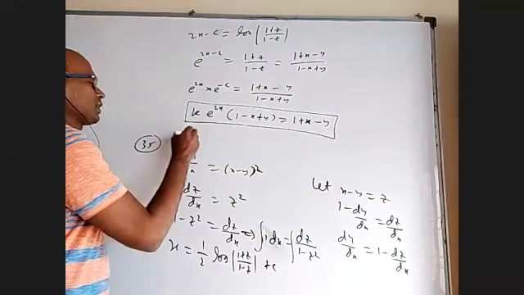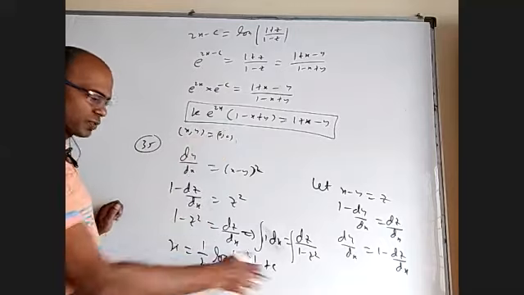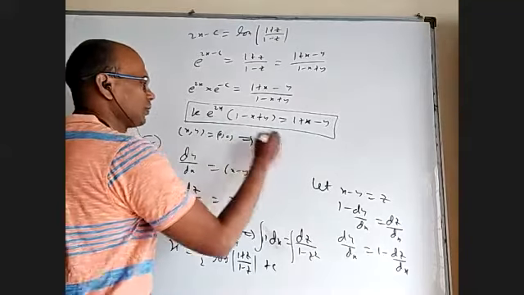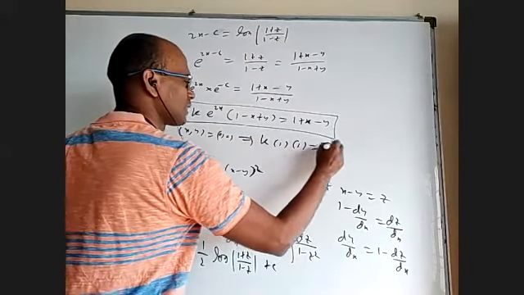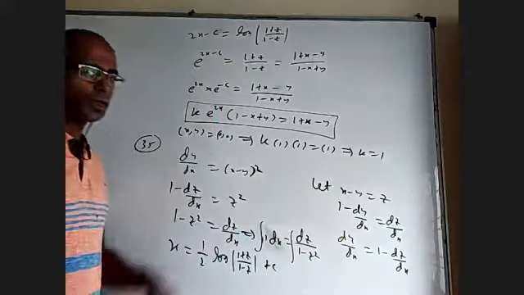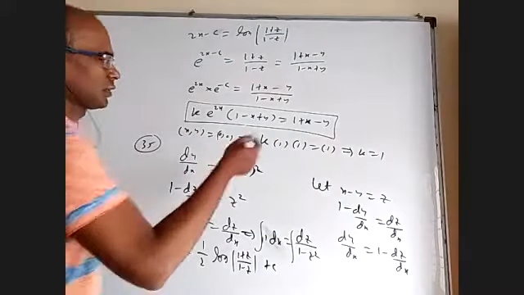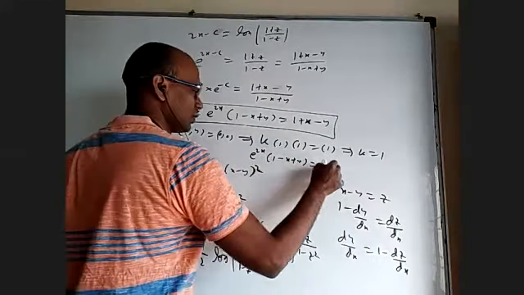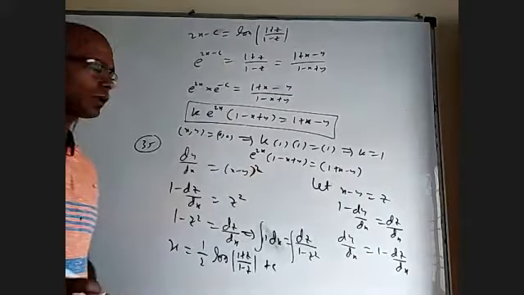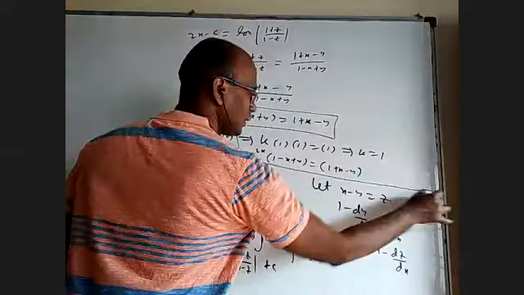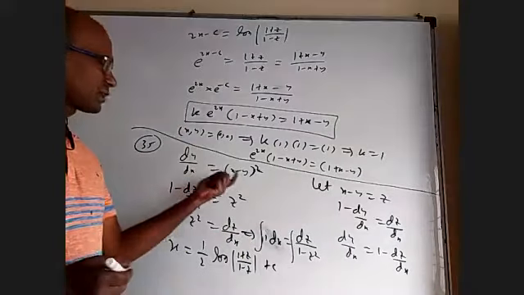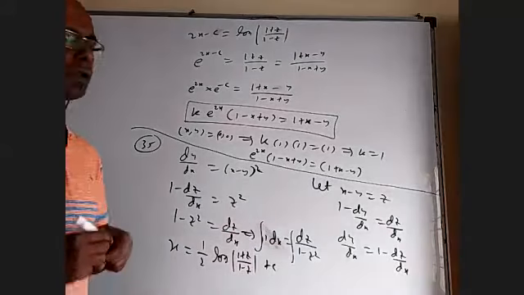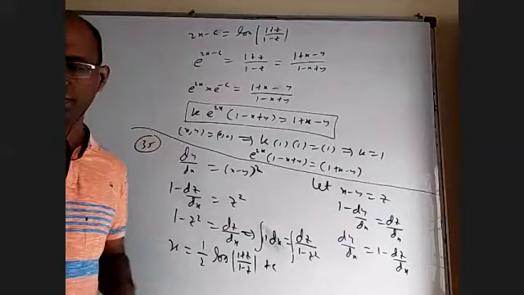So x comma y is equal to 0 comma 0. I should have substituted here, but it's okay. When I put x comma y at 0 comma 0, this will become k e power 0, which is 1. This is also 1. Right side is also 1. So the constant is 1. So when you put that constant 1, k will not be there at all because already k came. So now it is simply e power 2x into 1 minus x plus y equals 1 plus x minus y. But the main point is directly it is not variable separable, but taking x minus y as z, it became a variable separable equation in terms of x and z. And one more point is to find the constant, they gave some condition in the question.